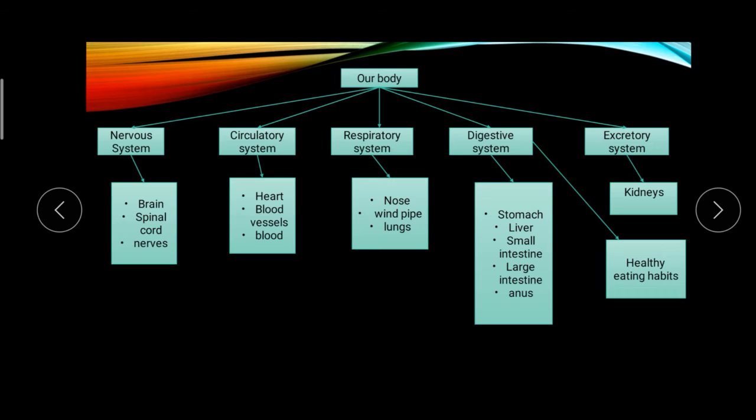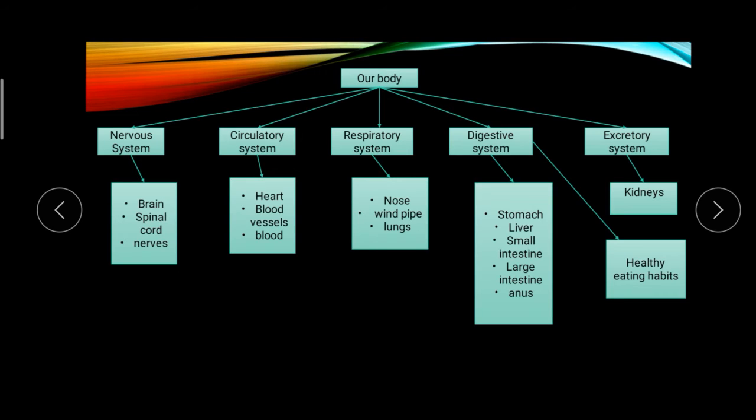In the nervous system, what are the parts involved? Brain, spinal cord, and nerves. Then circulatory system: heart, blood vessels, and blood. In the respiratory system: nose, windpipe, and lungs. In the digestive system: stomach, liver, small intestine, large intestine, and anus. Then in the excretory system: kidneys. And finally in the digestive system, we learned healthy eating habits.